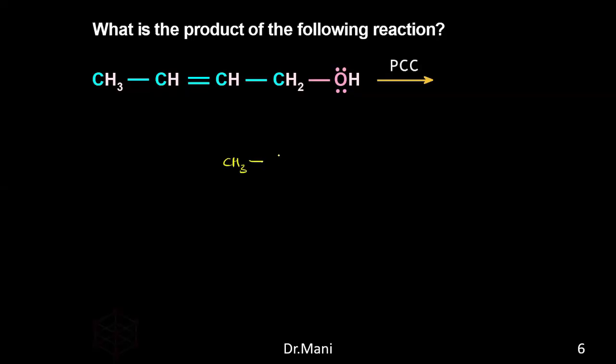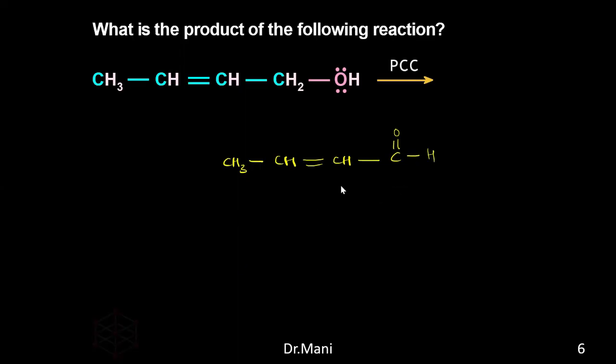CH3, CH double bond CH, HC. Your wish, you can write anything. In order to show the double bond, I'm writing this way. And this oxygen will have lone pairs of electrons. Or you can write like this if you're confused. So this is the aldehyde.